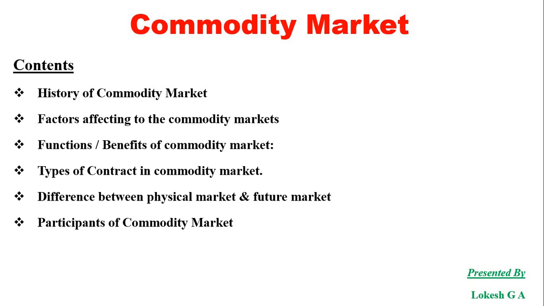Let us discuss the brief history of the commodity market. The commodity market started in the 19th century in Japan. In Japan, merchants used to store rice, wheat, or other agricultural products in warehouses for future use. To raise cash, warehouse holders sold receipts against the stored rice or wheat. Later, this activity converted into commodity activity.